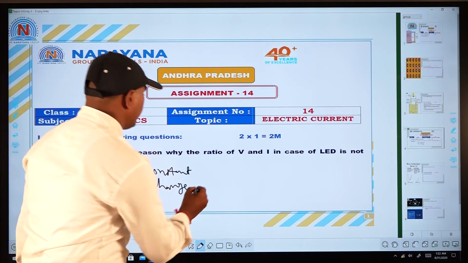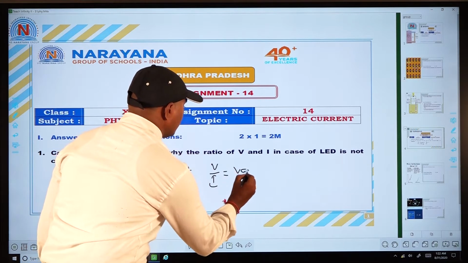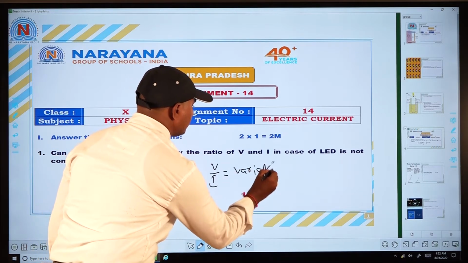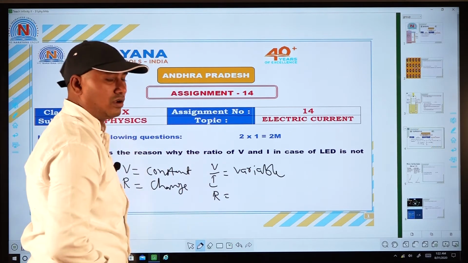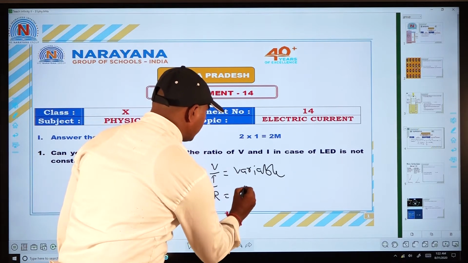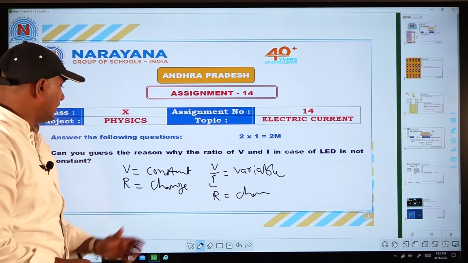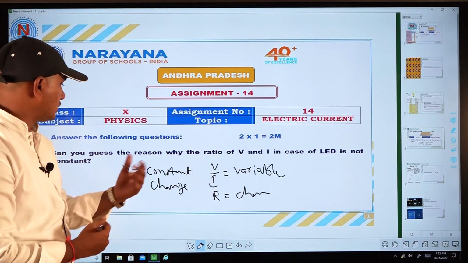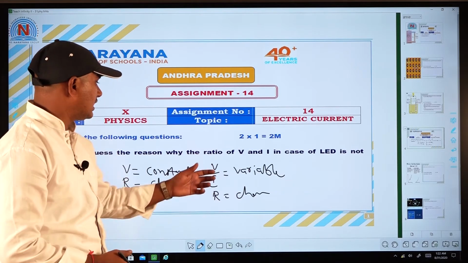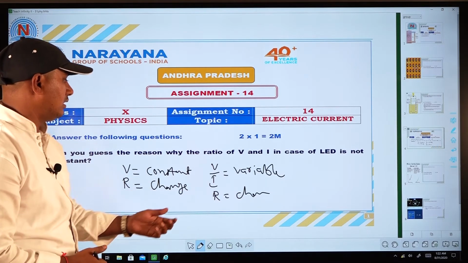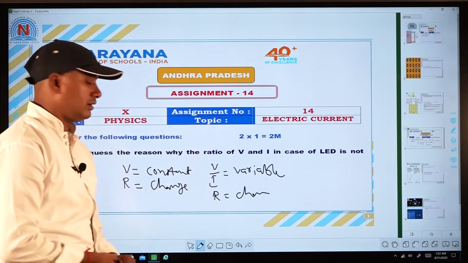That is why here any V by I values are variable, and also the resistance is not constant, it changes. So that is why, especially in LED bulbs, the potential difference is constant and the resistance changes continuously. That is why the V by I values are variable and also the resistance is not constant. That is the answer for question number 1.